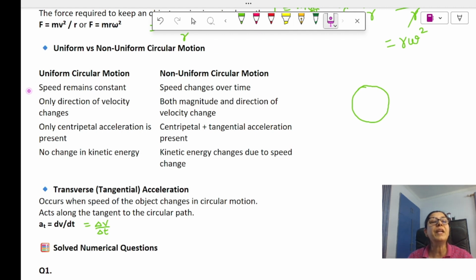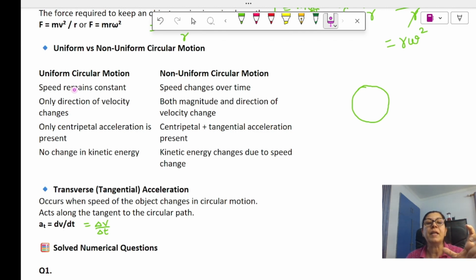It means the speed remains constant. In non-uniform circular motion, the speed changes. So it will have a change in the magnitude, and the direction of velocity will change too. The direction of velocity will change in uniform circular motion also.